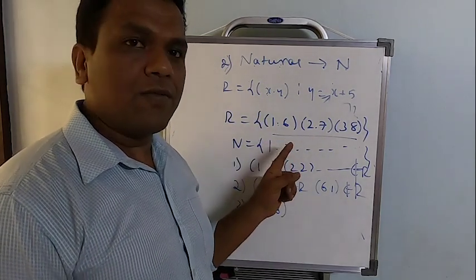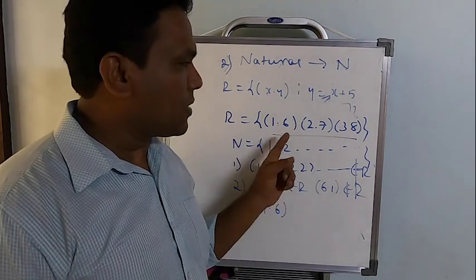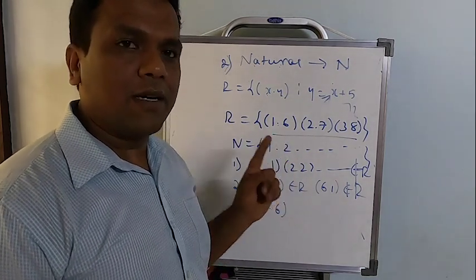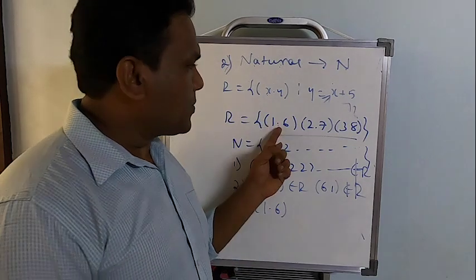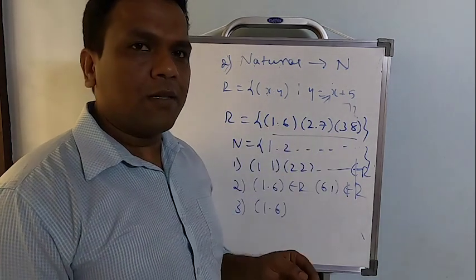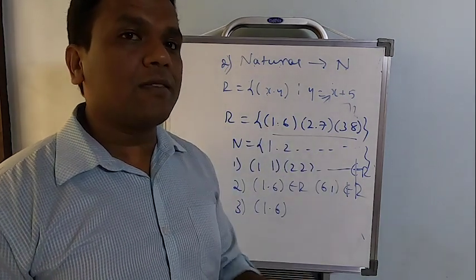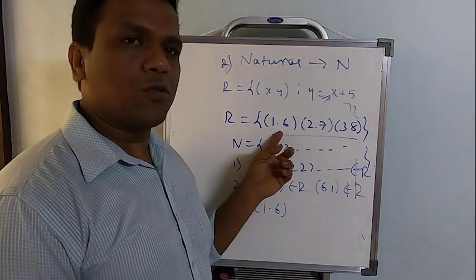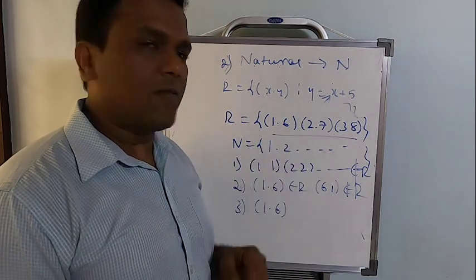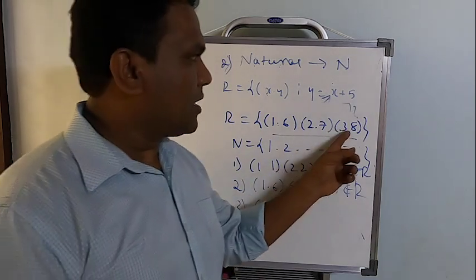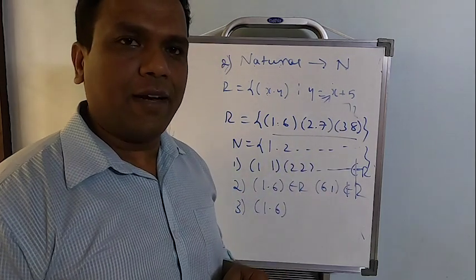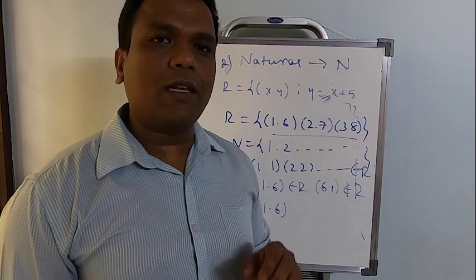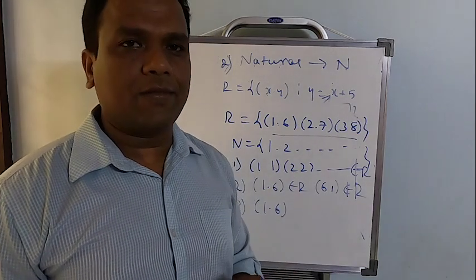It is neither reflexive nor symmetric, but it is transitive. And that is because for none of the ordered pairs does the second ordered pair exist. To discuss: 1, 6, no ordered pair starting with 6. 2, 7, no ordered pair starting with 7. 3, 8, no ordered pair starting with 8. So clearly all the three elements will satisfy transitive.